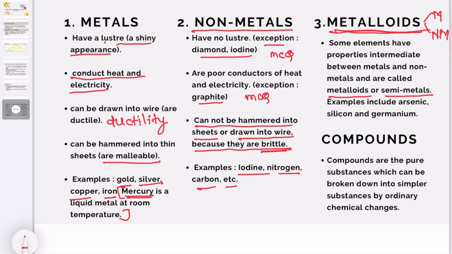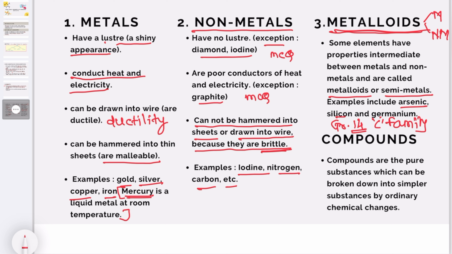Examples: generally group 14 elements, that is the carbon family, is the best example of metalloids. That means examples include arsenic, silicon and germanium.